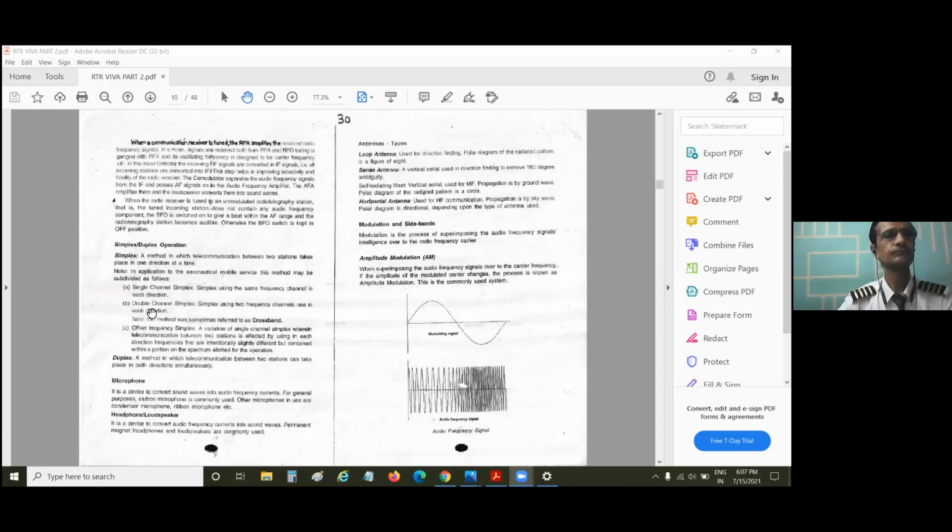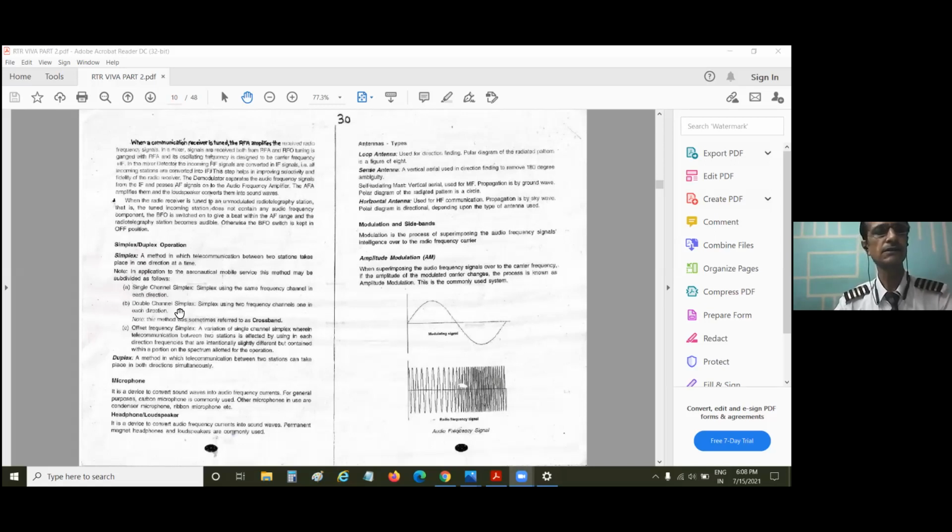Now, when we are talking about aviation, or about the RT, single channel simplex means using the same frequency channel in each direction. You are using the same frequency for transmission and the same frequency for reception. That is VHF communication. If you are talking to the tower on 118.1, he also replies on 118.1. He's not using a different frequency for reply. Controller to pilot is all done on VHF. It is called single channel simplex.